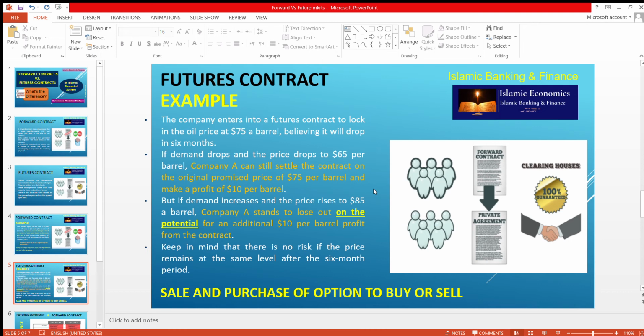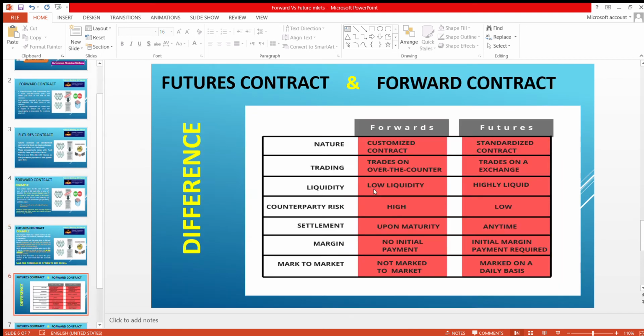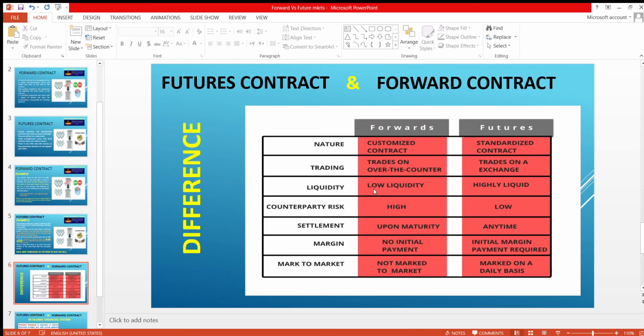This contract is known as a future contract. Now, this is the difference: a forward contract is customized, but the other one is standardized. Forward contracts trade over the counter through agents and brokers, and the other trades on an exchange market. Here there is low liquidity, and that one has high liquidity. Here counterparty risk is high, there it is low. This settlement is upon maturity.